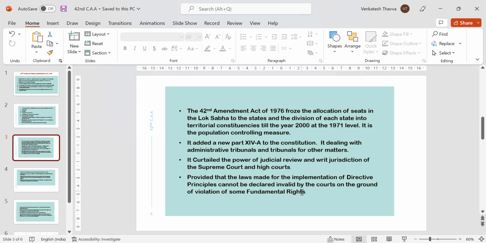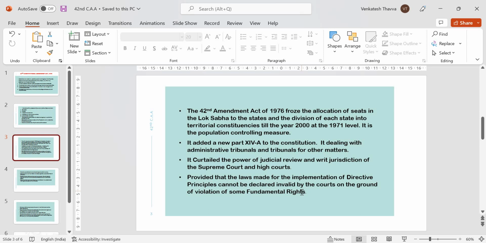Next one, provided that the laws made for the implementation of directive principles cannot be declared invalid by the courts on the ground of violation of some fundamental rights. It means the 42nd Constitutional Amendment Act 1976 extended the scope of directive principles over the fundamental rights conferred by Articles 14, 19 and 31.